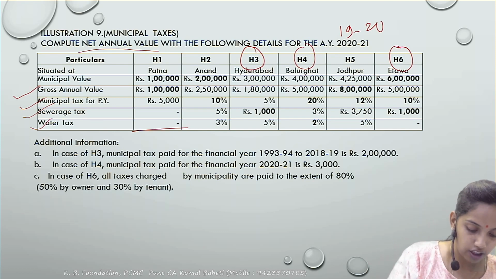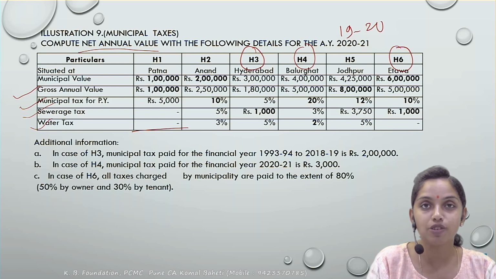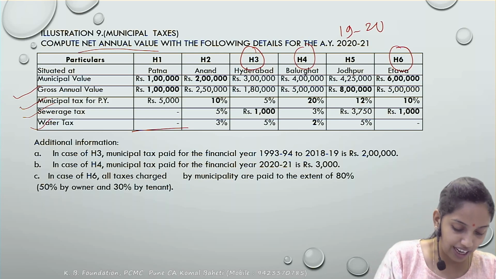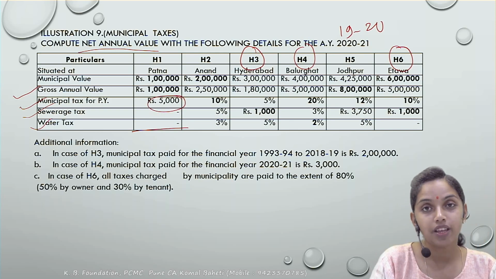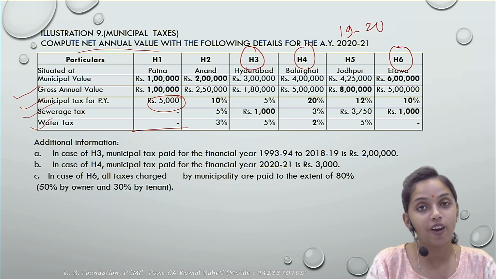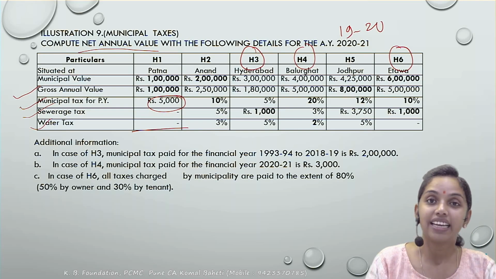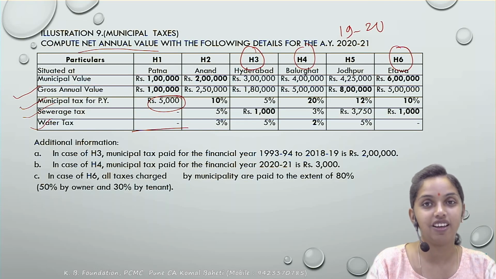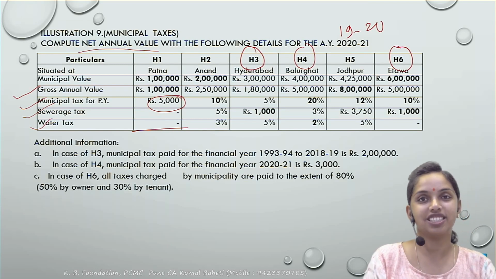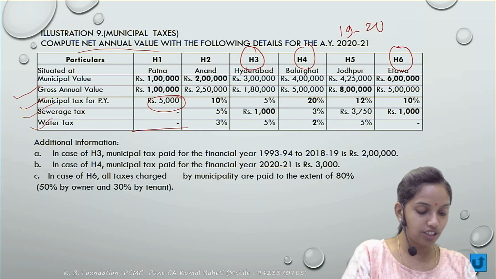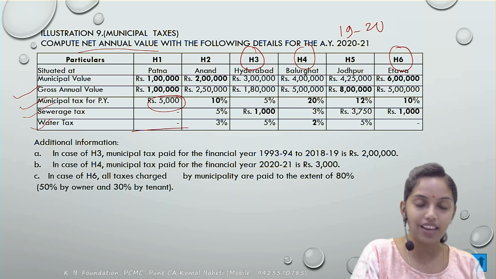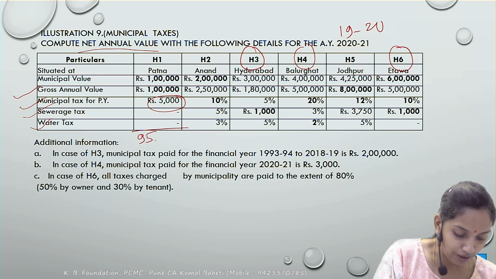How to calculate? The gross annual value less the municipal taxes. Now the question arises whether this 5,000 would be allowed as deduction. It has not been told whether it has been paid or not. So I will assume, and note it down, that it has been paid during the previous year by the owner. Hence the deduction would be allowed. So I will reduce 5,000 from the 1 lakh. So the net annual value becomes 95,000.